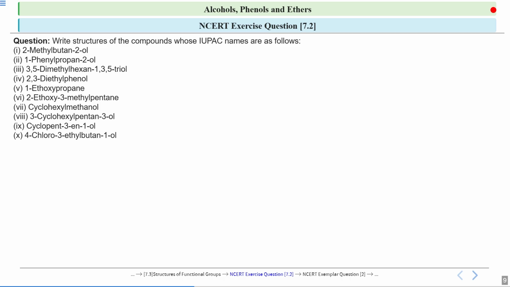Yesterday, in the table, the structures were given and from those structures we worked out the naming. But here the name is given, and you have to write the structures according to the IUPAC names. I'll give you some time to solve this question. You solve it and then we will discuss it.